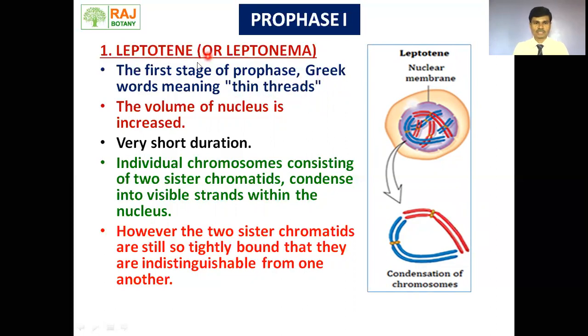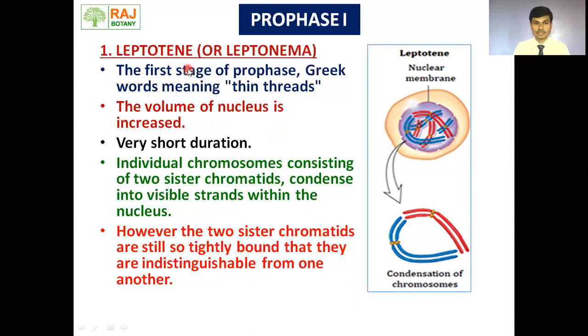During this leptotene stage, the volume of the nucleus increases. Leptotene is a very short duration phase. In this stage, chromosomes are in the sister chromatid stage, and these sister chromatids are so tightly bound to each other that they cannot be distinguished from each other. The sister chromatids are attached at their centromere position, and one peculiar point of leptotene is that chromosomes are thin.